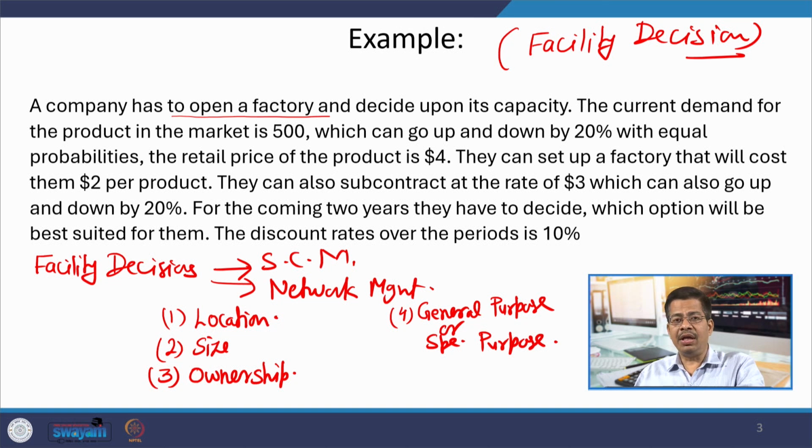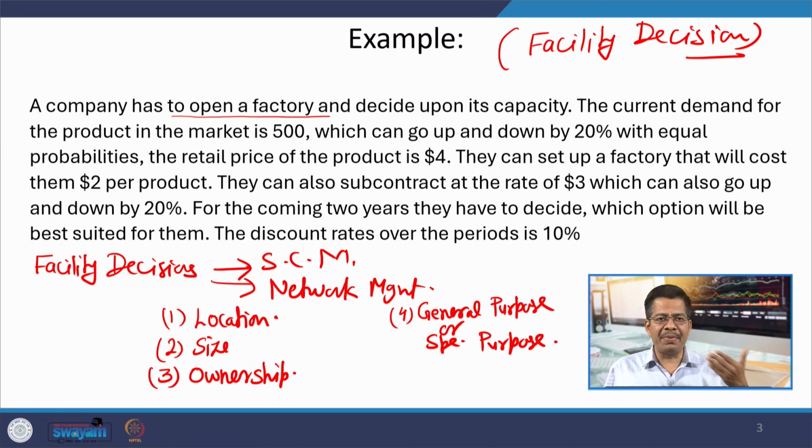But the economies of scale and operating cost advantages are more in case of special purpose facility, because you have one type of equipment, one type of stacking arrangement that is very efficiently used for all the items which you are stocking in that facility, or all the items which you are producing from that facility.